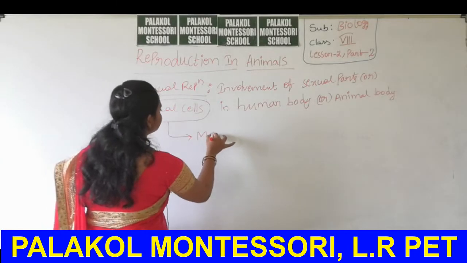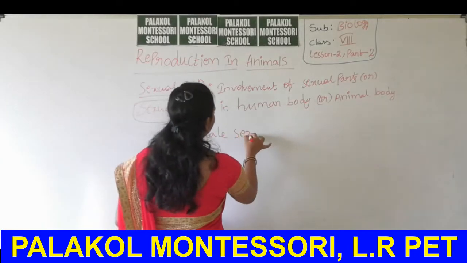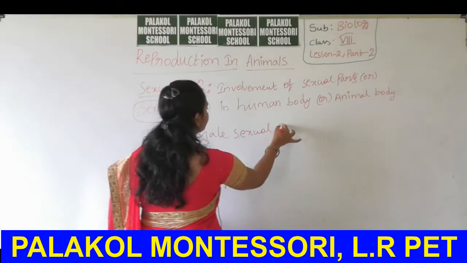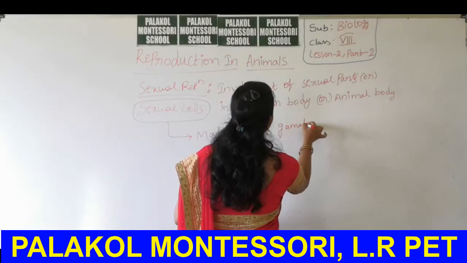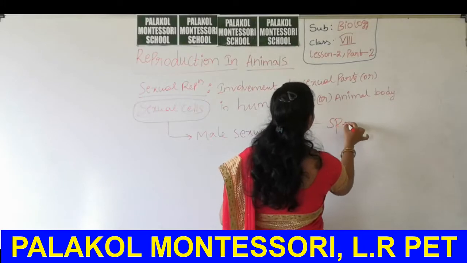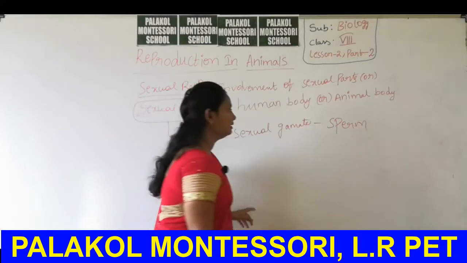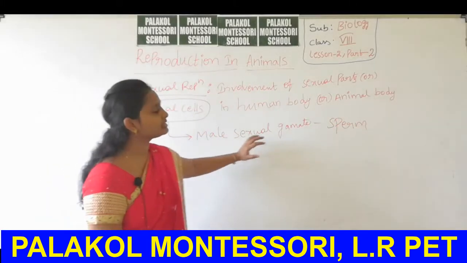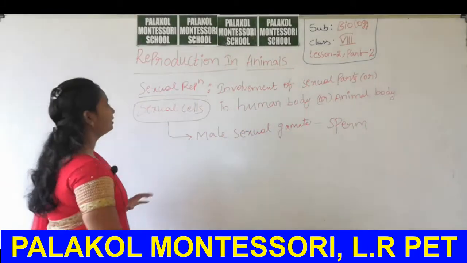The male sexual cell or gamete is the sperm cell. The sperm cell is the male sexual gamete in the human body.